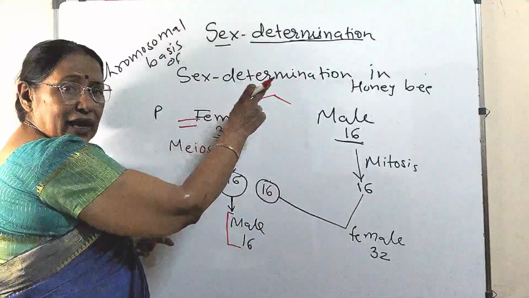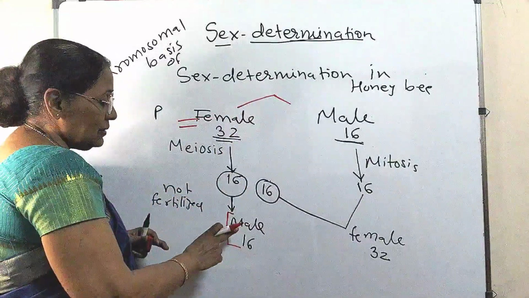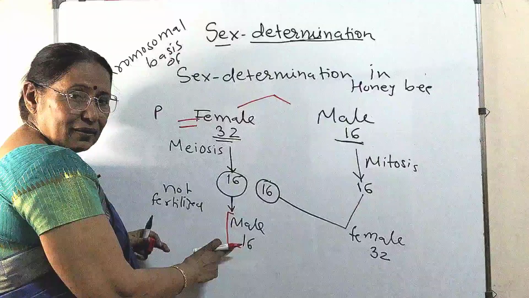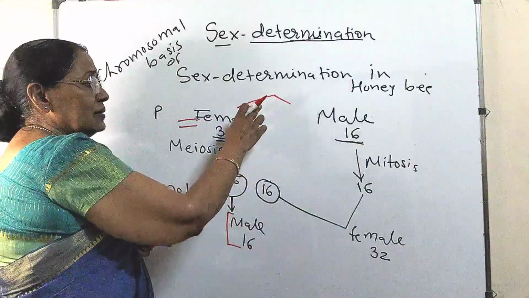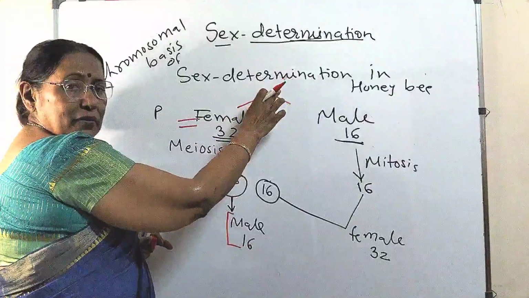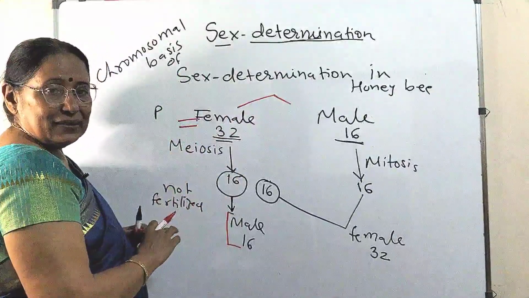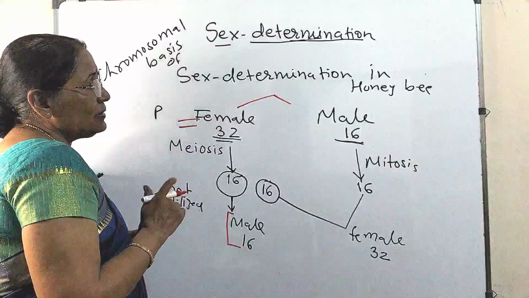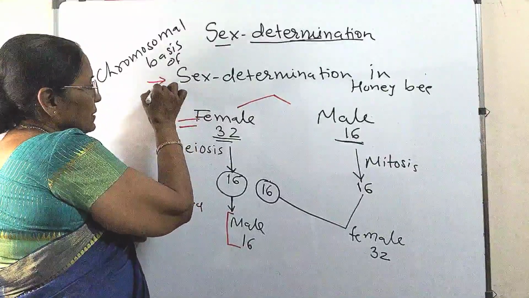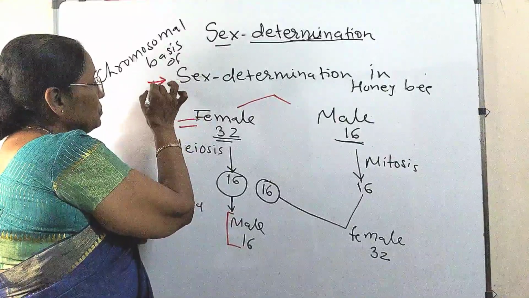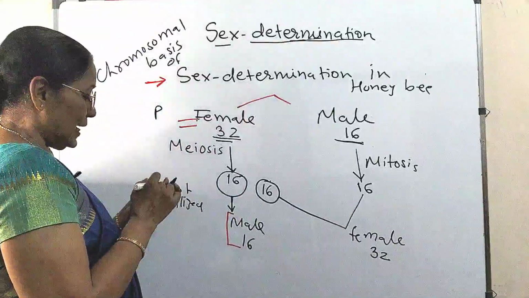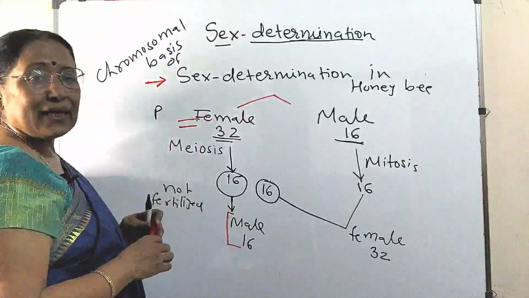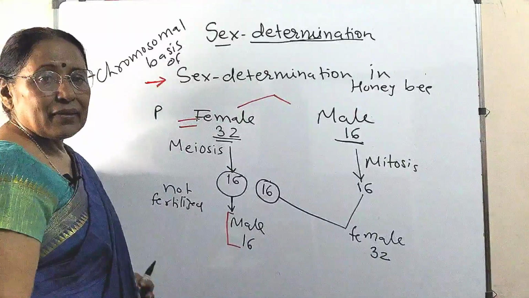So this mother is having a father. That means this male has no father, but it has a mother and a maternal grandfather. That's it. Something so different. Unless and until you come to know about it, you cannot dream that this also happens. So that's all.